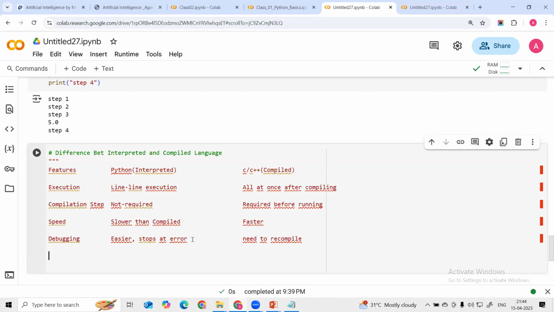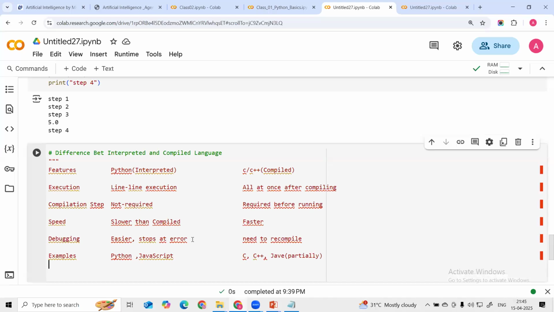Then what are the examples of these languages? In the interpreted language, we can say Python and JavaScript. JavaScript is also an example of an interpreted language. And in the compiled language, we can see C, then C++, and we can say Java. Java we can say is partially compiled, partially like this.